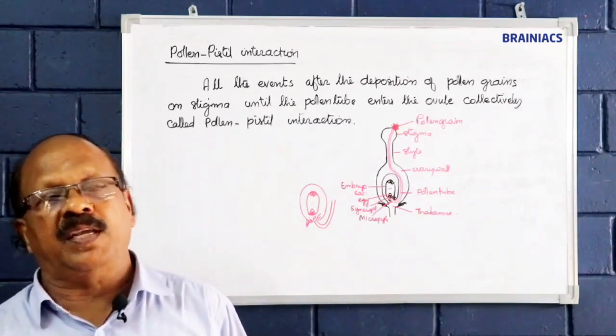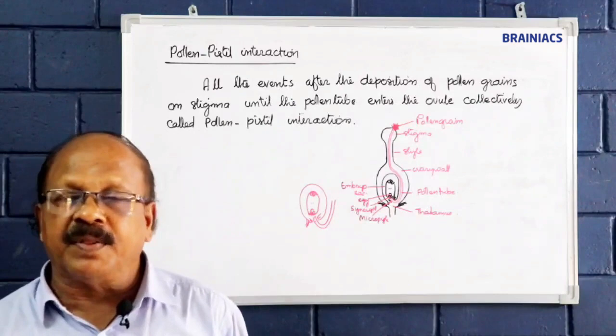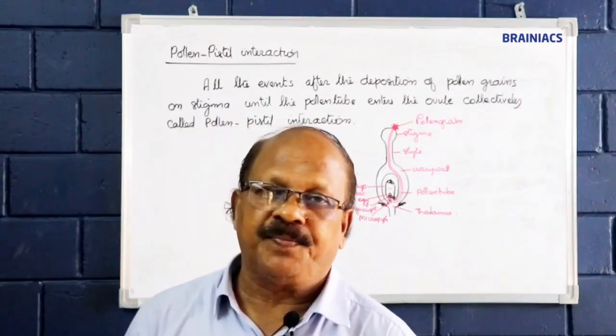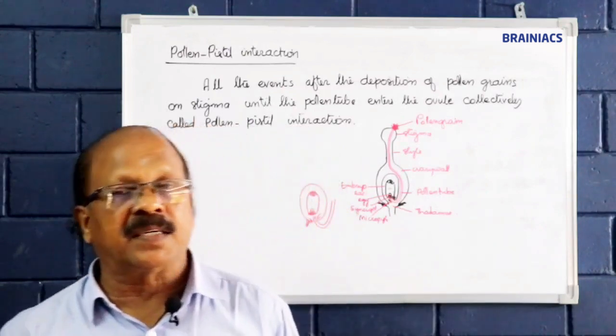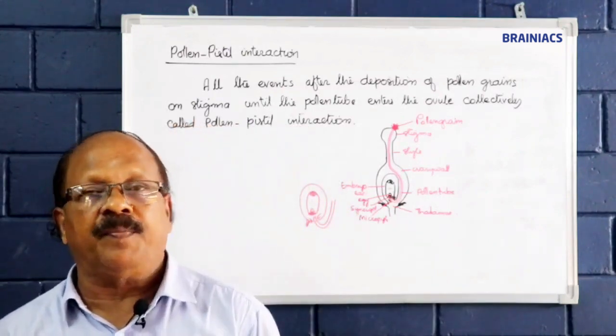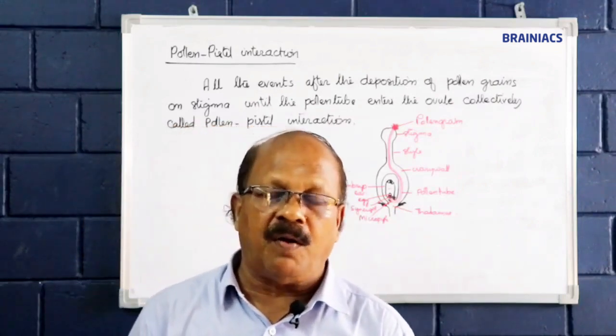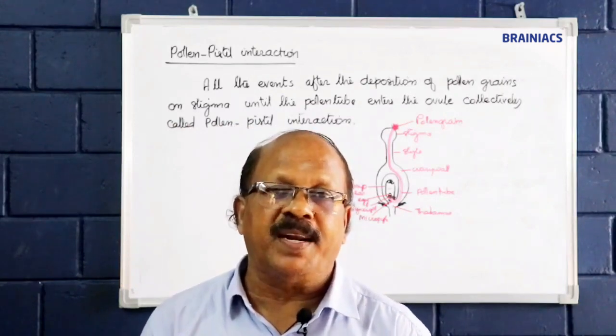Pollen grains of a mango tree or mango flower never pollinate with the coconut flower. Suppose a jack tree is very near to a guava, the flowers are there, but they will not participate in pollination.